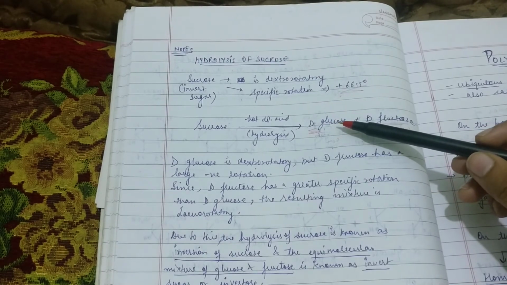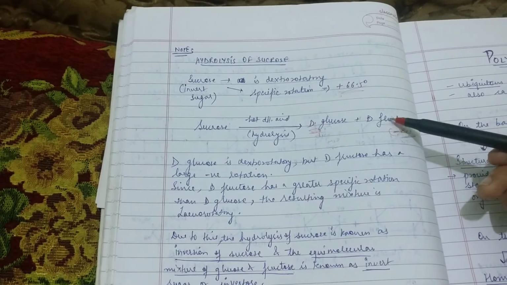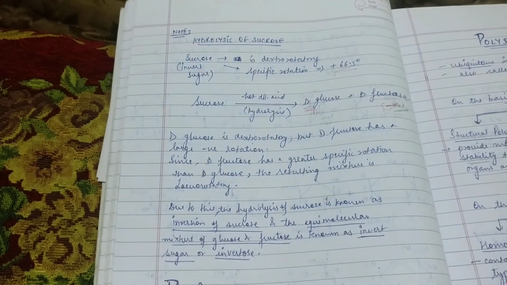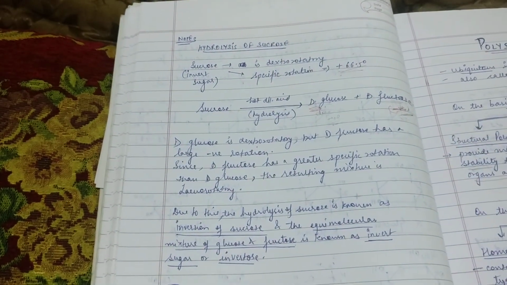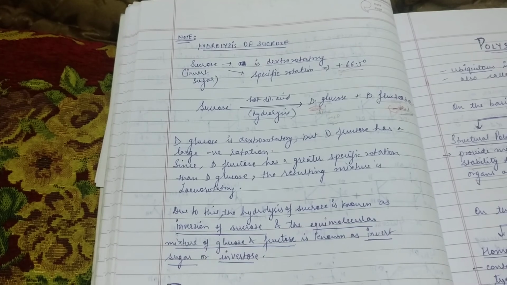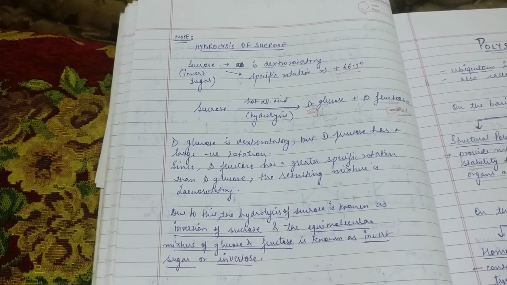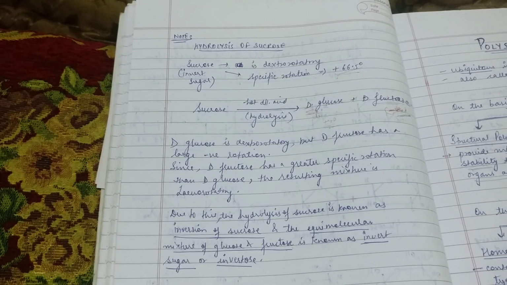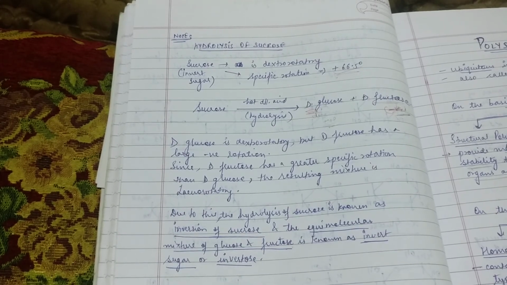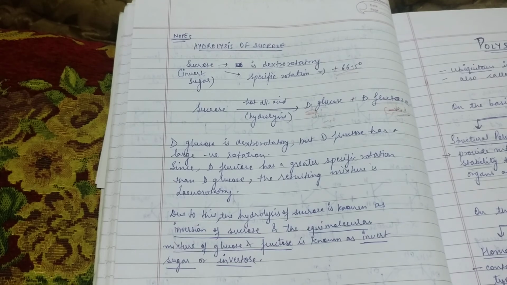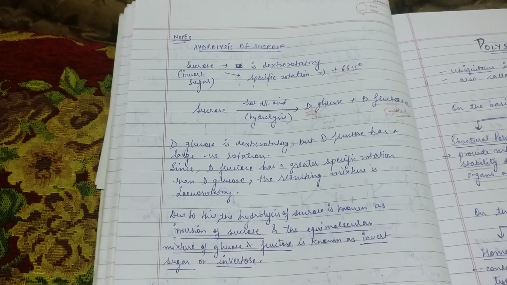So basically, the equimolecular mixture of glucose and fructose is also called invert sugar or invertose. The reason it is called invert sugar or invertose is that, due to the negative rotation of D-fructose in the mixture of the two, the entire resulting mixture becomes levorotatory, while sucrose in itself is dextrorotatory.